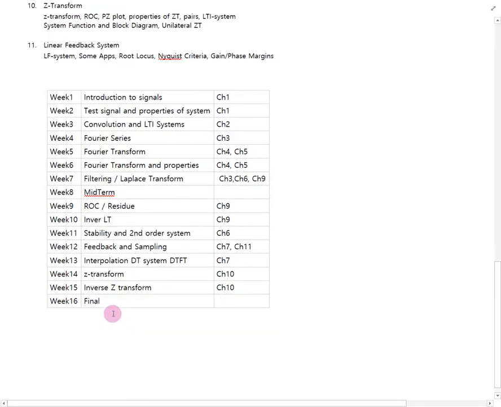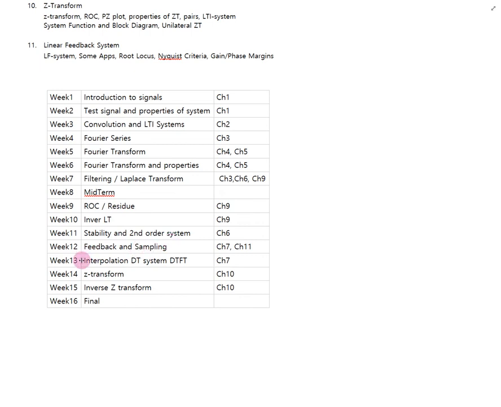And then we will study the stability of systems. You know that the Laplace transform gives the system transfer functions. In the transfer function, there are poles or zeros. If you inspect the location of the poles or zeros, then you can determine the stability of the system. That is studied in week 11. And in week 12, we will study feedback systems and also sampling theory. Sampling theory is very important. Sometimes we allow more time for the sampling theory.